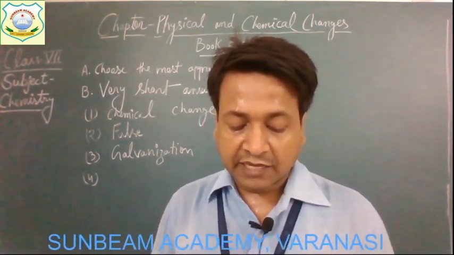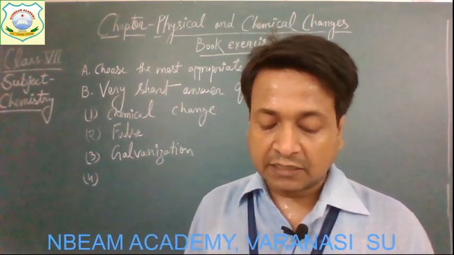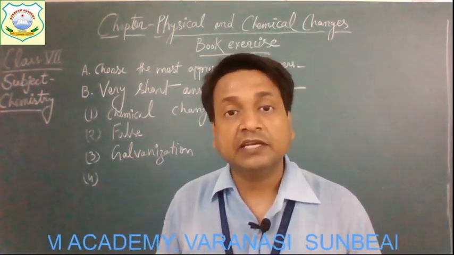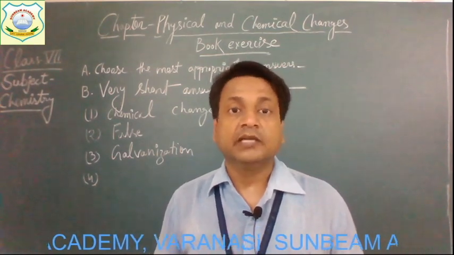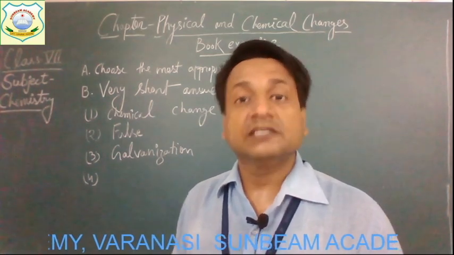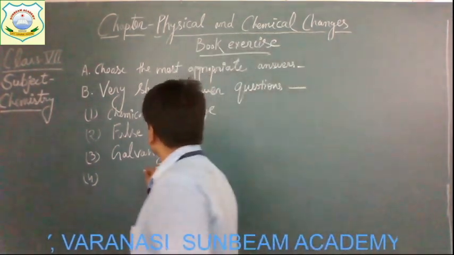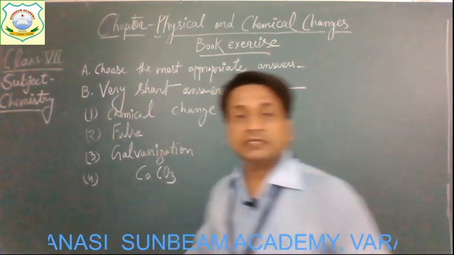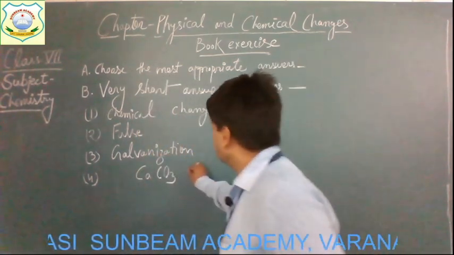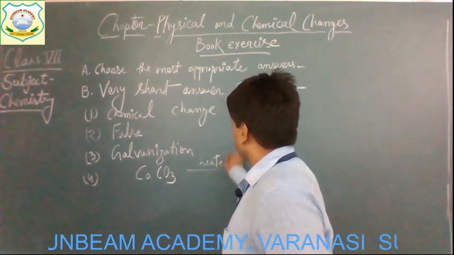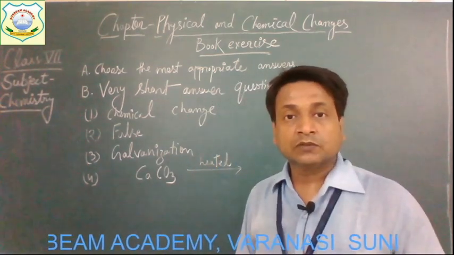Now the question number 4. Which gas is given off when calcium carbonate is heated? When we heat the calcium carbonate, children, do you know the formula of calcium carbonate? Yes, it is CaCO3. So when this calcium carbonate gets heated, what happens?